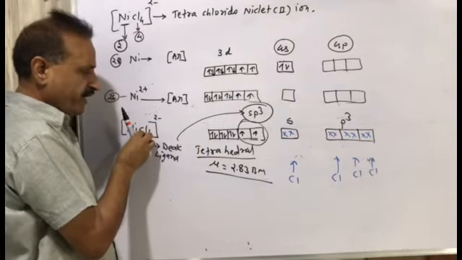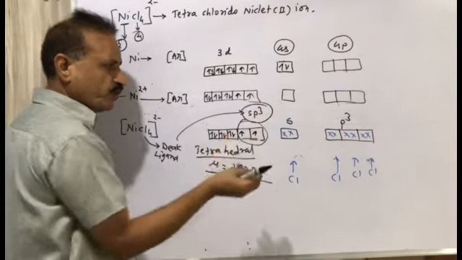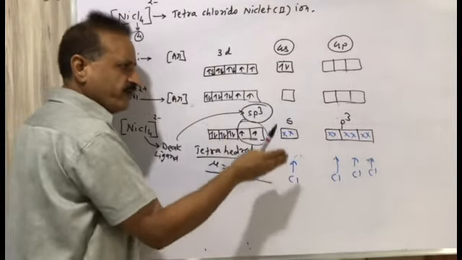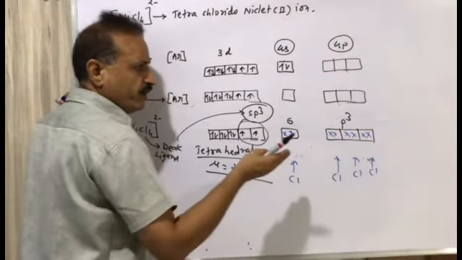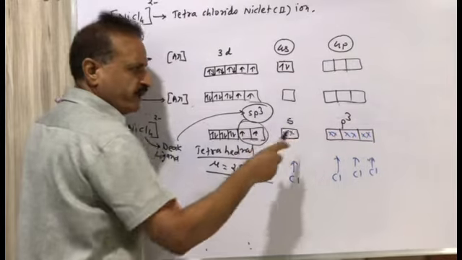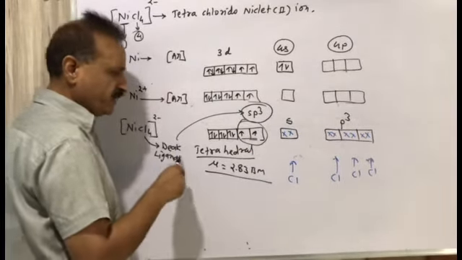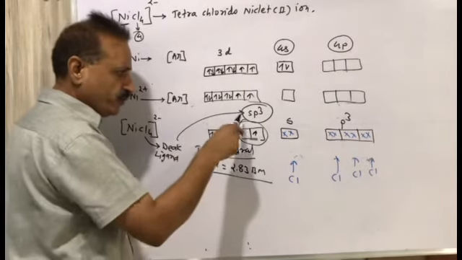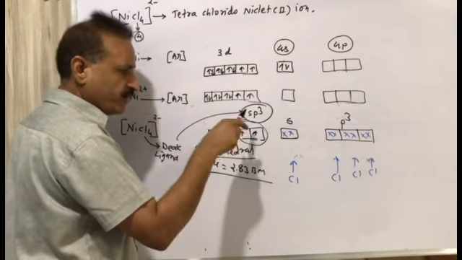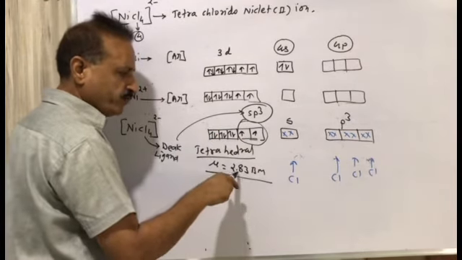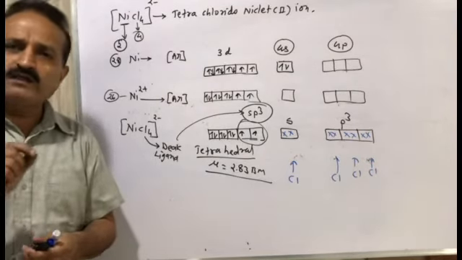Cl is a weak ligand, so rearrangement will not be done, so chlorine must give electrons first to s and 3 to p. Hybridization will be sp3. If the hybridization is sp3, then it is tetrahedral. 2 unpaired electrons are present here, so mu will be 2.83. So very simple, very easy.